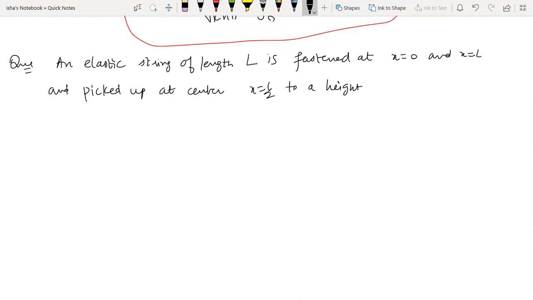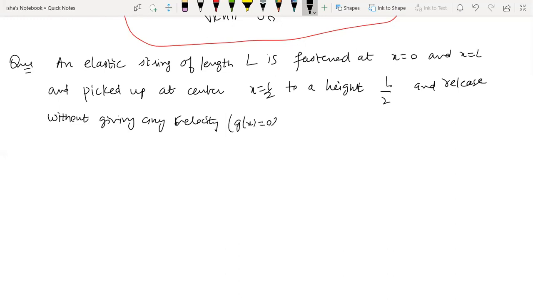How much do you pick it up? You give an initial height of L by 2 and then release it without giving any velocity or speed. So you just release it. Without giving any velocity means your initial velocity is going to be 0, so g(x) is going to be 0. They are asking you to find the displacement of the string at any point of time.